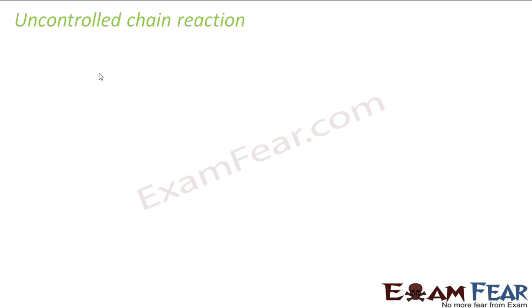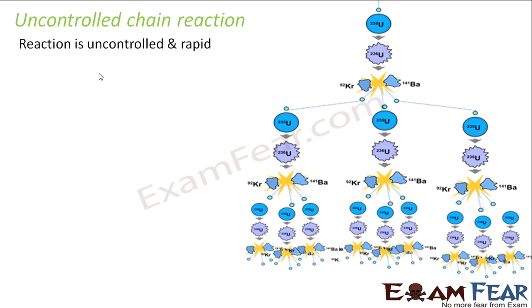So let us talk about the uncontrolled chain reaction. So in an uncontrolled chain reaction, what happens? The reaction is uncontrolled and rapid. The reaction looks somewhat like this. You have one heavy nucleus, it splits up to form two lighter nuclei. Now, within each of these processes, you get neutrons.